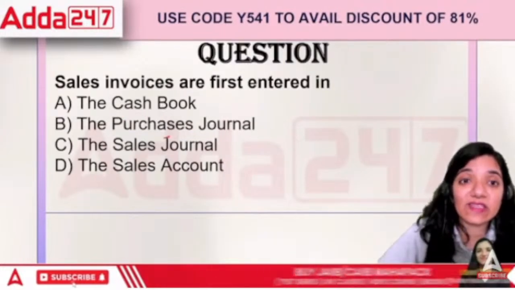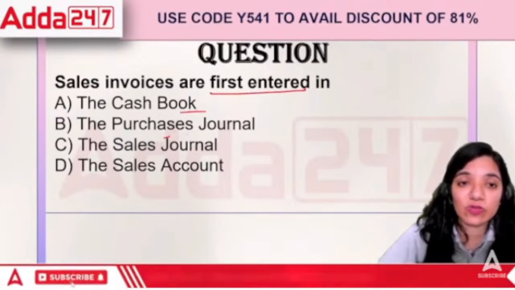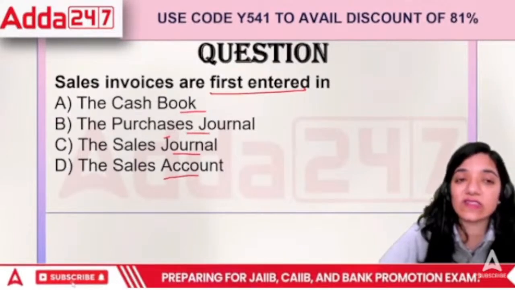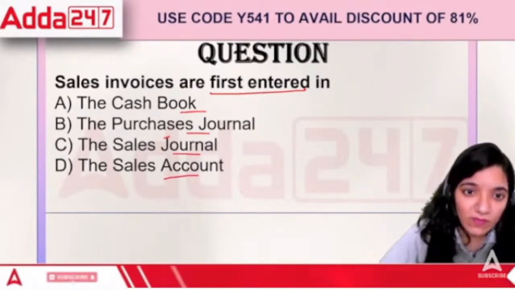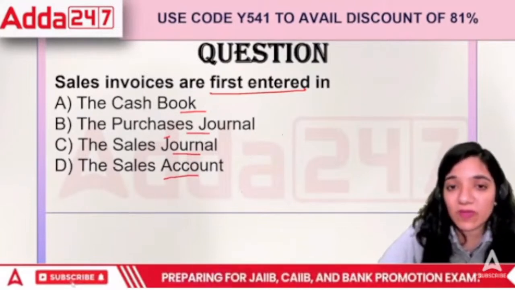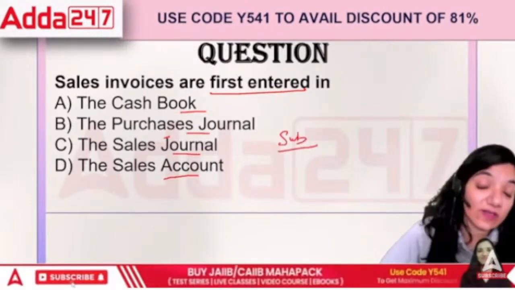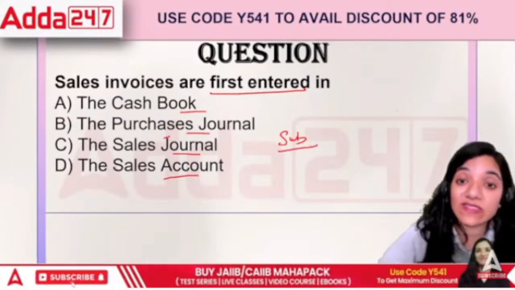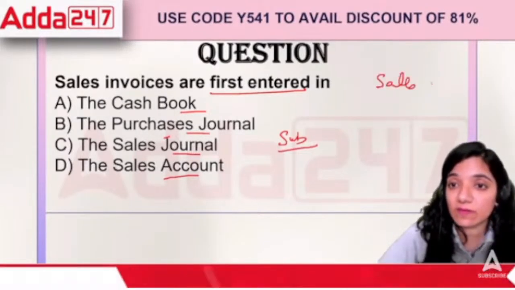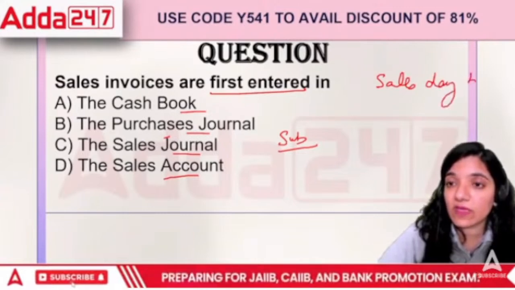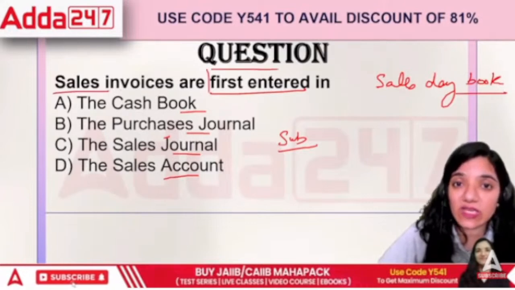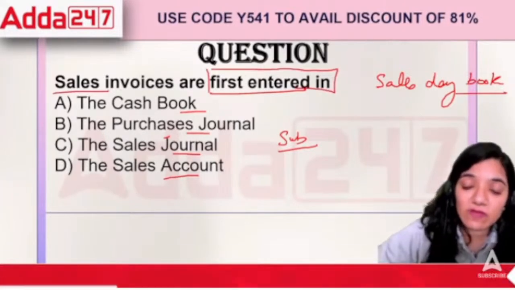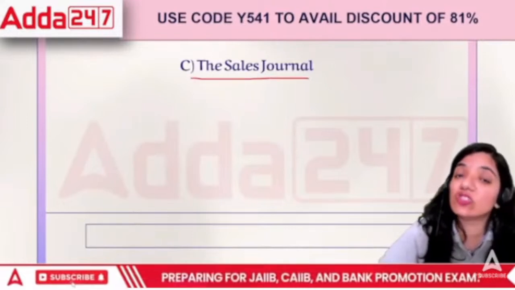Next point, sales invoices are first entered in cash book, purchase journal, sales journal, or sales account. Sales invoices, that means when we are making sales, where is it recorded first? First of all, if we are preparing subsidiary books, it will go into the sales book, or also called sales day book. Where are we entering it first? We will first record it in the sales journal.